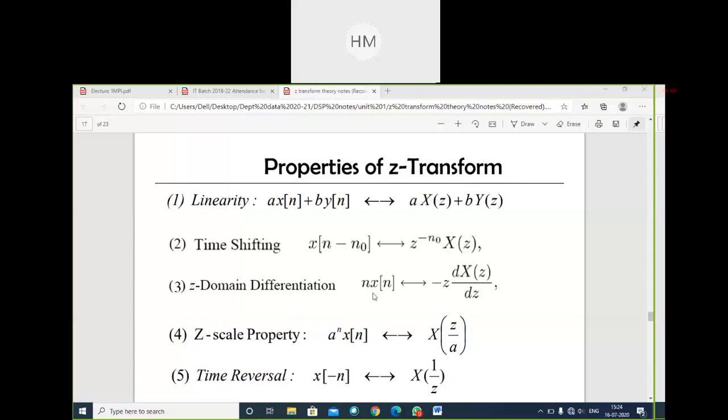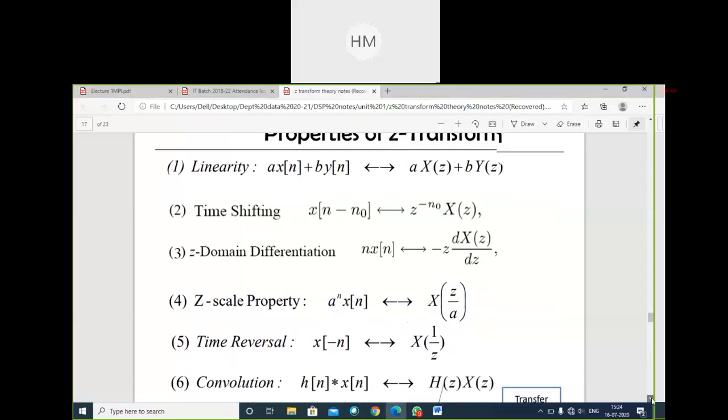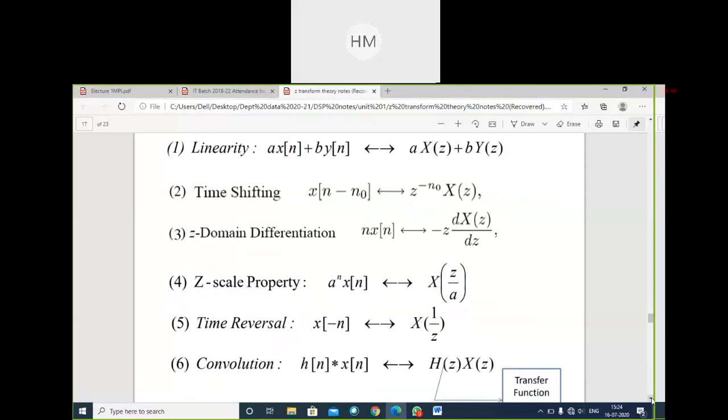Domain differentiation: you can differentiate the input signal x of n. Differentiation will be minus z multiplied by d by dz of x of z. Scaling property means multiplying anything at the input will reflect in your output. Scaling: a to the power n x of n, the output will be x of z by a. Time reversal: x of minus n will reverse in the z domain to 1 by z.